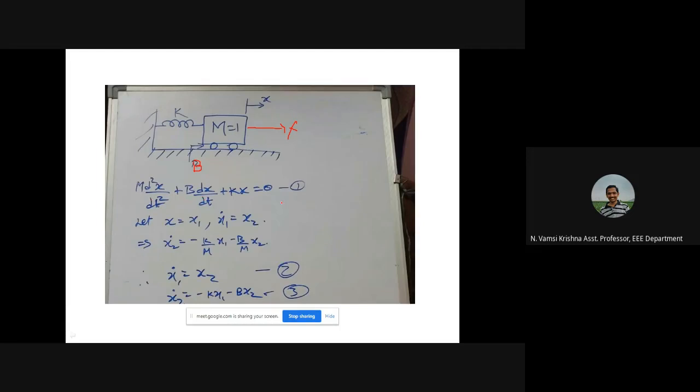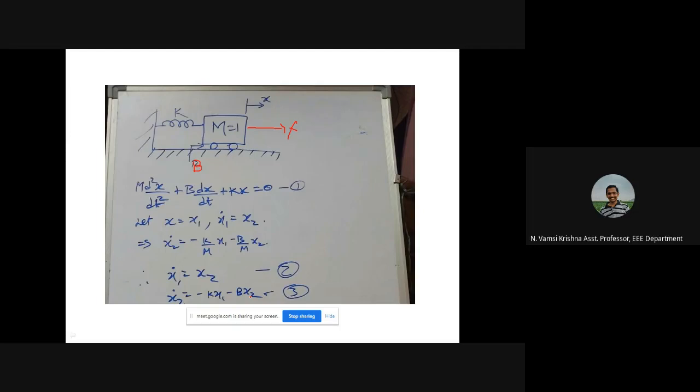These two terms go to the other side. Minus k by m into x minus b by m into dx by dt. dx by dt is nothing but x2. x is x1, dx by dt is x2. So from this we can rearrange the equations like this. x1 dot equal to x2, x2 dot equal to minus k into x1 minus b into x2.